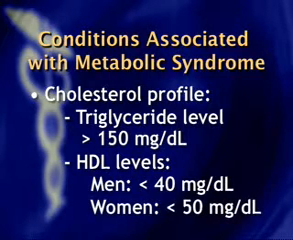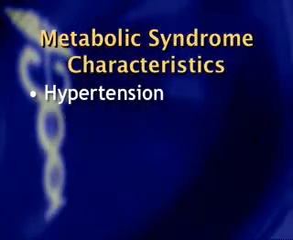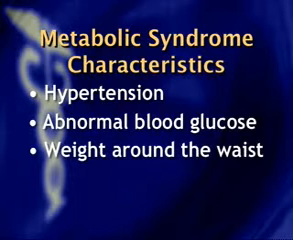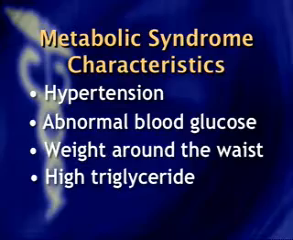So we have 5 characteristics: hypertension, abnormal blood glucose, an increased tendency to carry the weight around the waist, a high triglyceride, and a low HDL. And any 3 of those 5 qualifies one for metabolic syndrome.